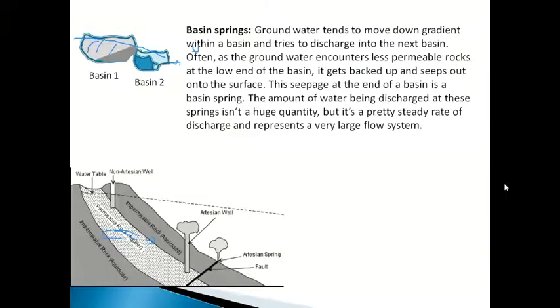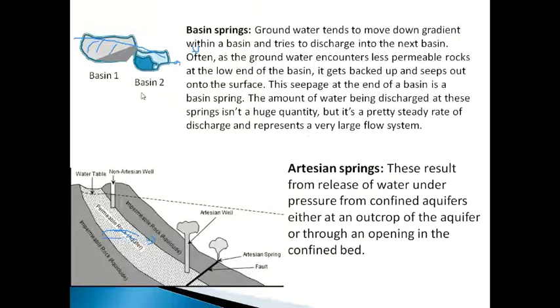Then the next one is basin springs. Sometimes what happens, you can see here there will be ground like this, ground like this. So what happens here, the water table will be up to this one, and here the water will be in a lake, just imagine this is a lake.